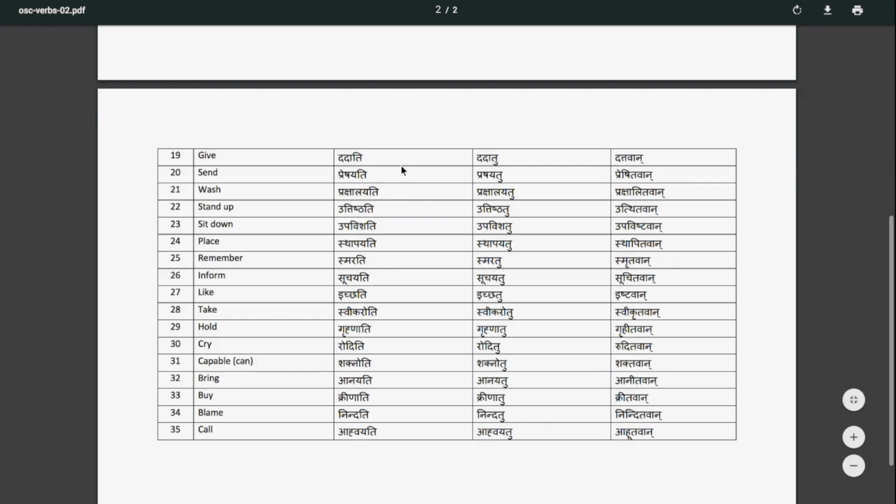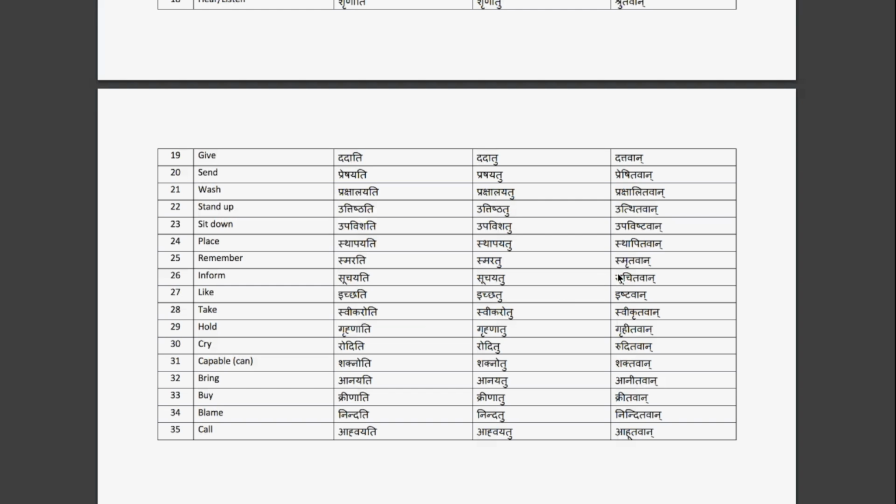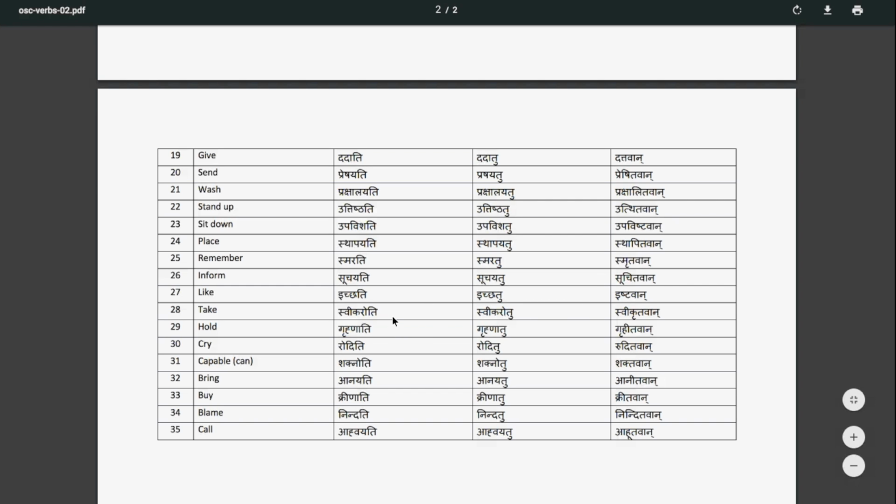And similarly, Dadati, Dattavan, Preshayati, Preshitavan, Prakshalayati, Prakshaalitavan, Uttishtati, Uttitavan, Upavishati, Upavishtavan, Sthapayati, Sthapitavan, Smarati, Smritavan, Suchayati, Suchitavan, Ichchati, Ishtavan, Svikaroti, Svikritavan,